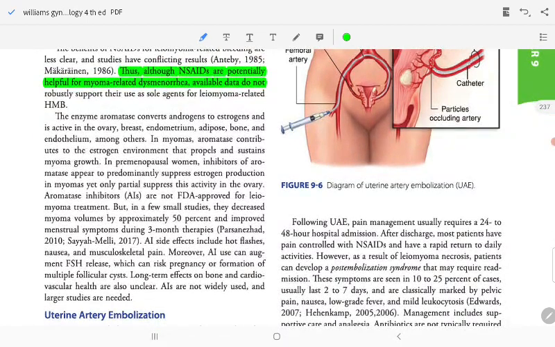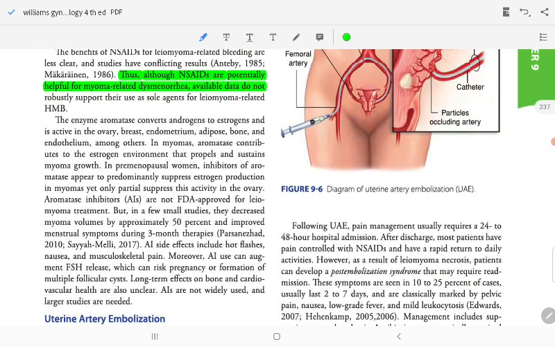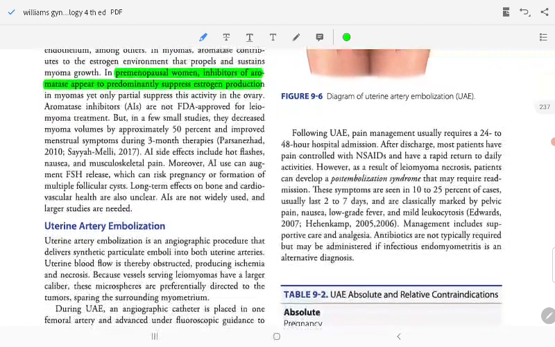The enzyme aromatase converts androgens to estrogen. In myoma, aromatase contributes to the estrogen pool sustained within the tumor, even in premenopausal women. Aromatase inhibition appears to predominantly suppress estrogen production. Myoma might only partially suppress the activity of ovarian aromatase. Aromatase inhibitor side effects include hot flashes, nausea, and musculoskeletal symptoms, and they can augment FSH release, raising the risk of pregnancy and formation of multiple cysts. Long-term bone and cardiovascular health effects are unclear.